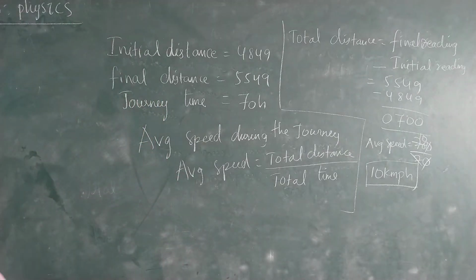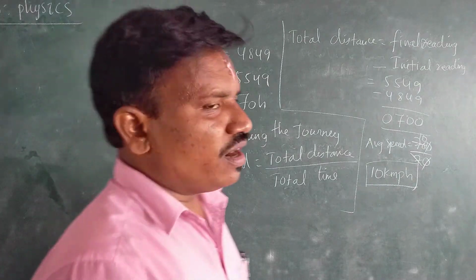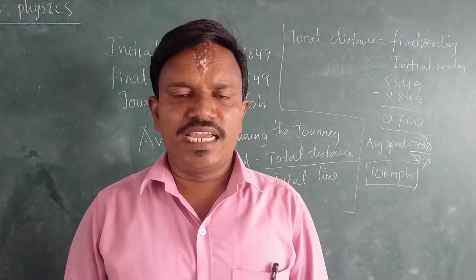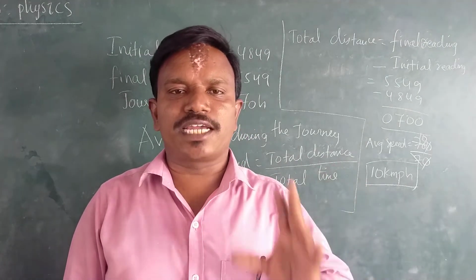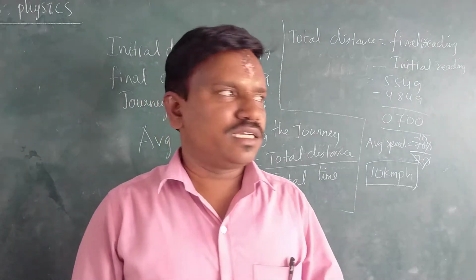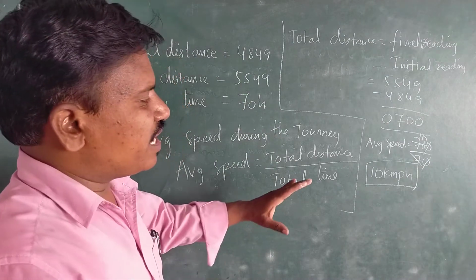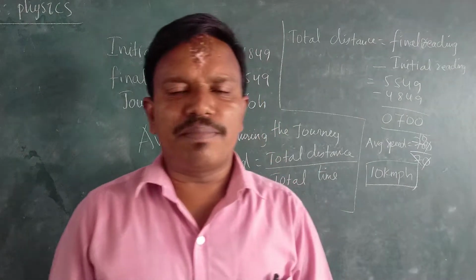Okay. Now, in the same way, here I already said that the unit of speed is meter per second. In the same way, the unit of velocity is also meter per second. Therefore, can we convert this kilometer per hour into meter per second?